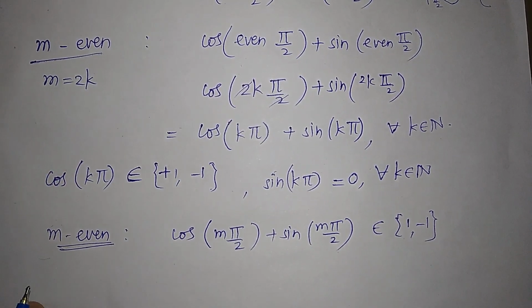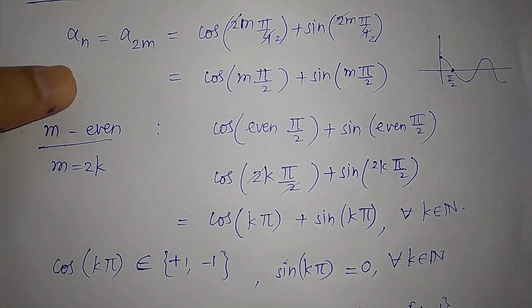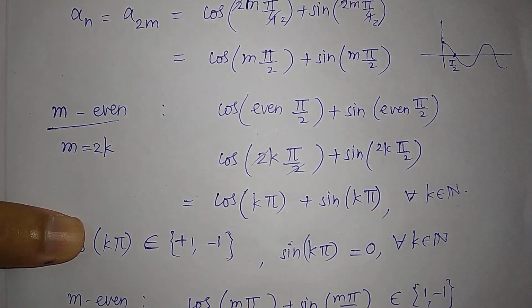So n even with this m even is done. Now you take m odd.